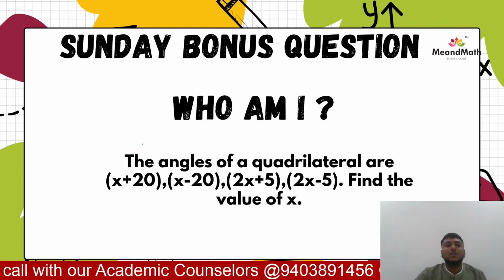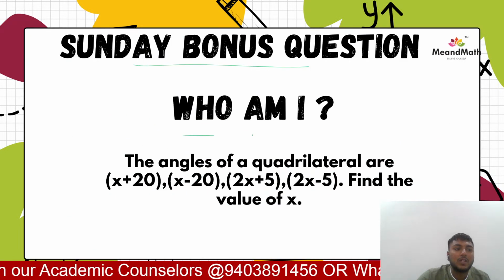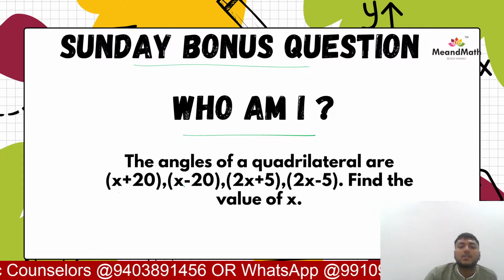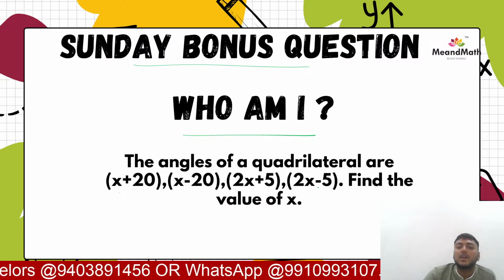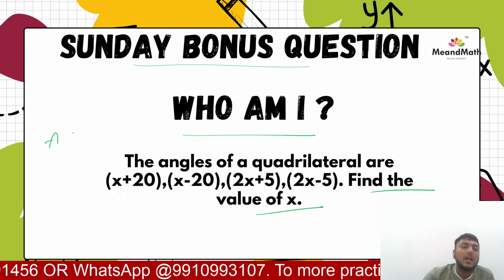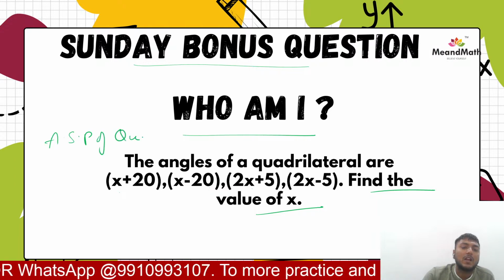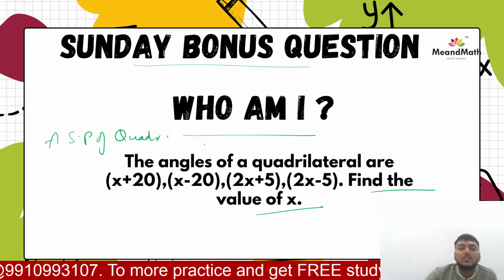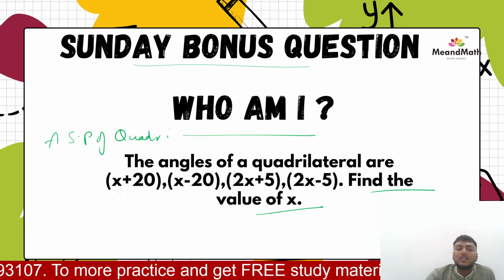Now we have a very simple bonus question for today, where the angles of a quadrilateral are x plus 20, x minus 20, 2x plus 5, then 2x minus 5. We have to find the value of x. So this is the angle sum property of a quadrilateral. The sum of all the angles is 360 degrees.